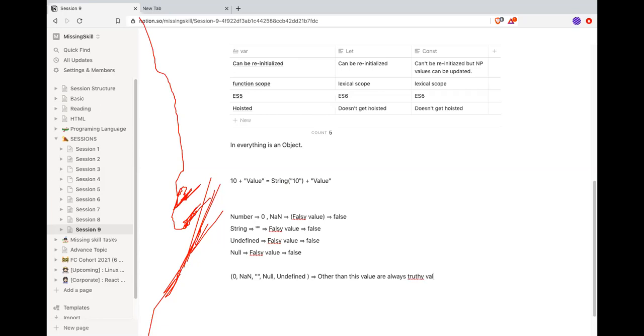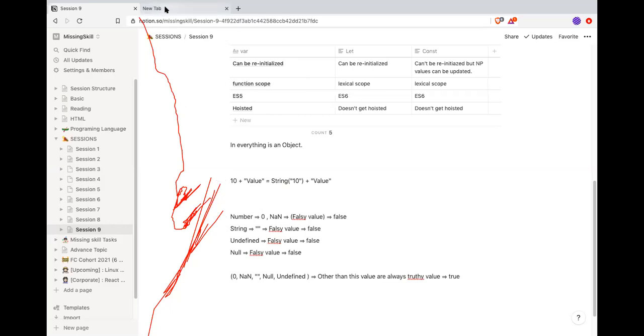So truthy value होगा तो क्या किस में कन्वर्ट होगा boolean में? When we try to change this to boolean, it will convert into a true. So whenever we do logical operations or an if conditional check, if the value is falsy, the result will always be false.